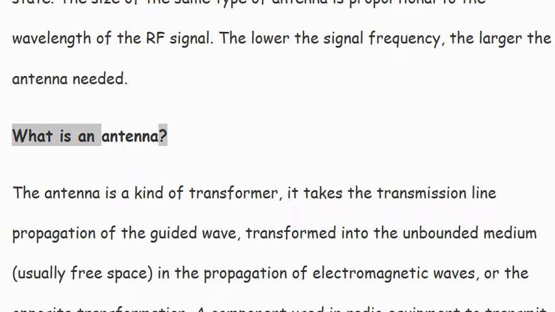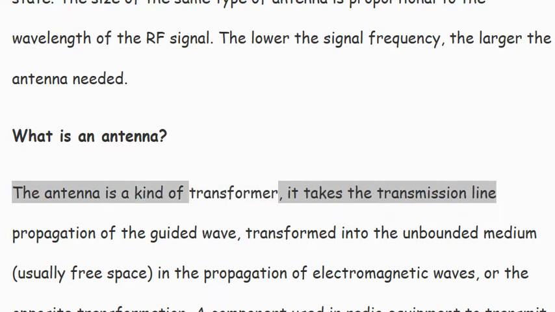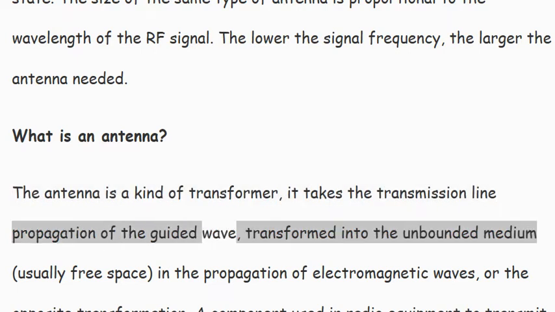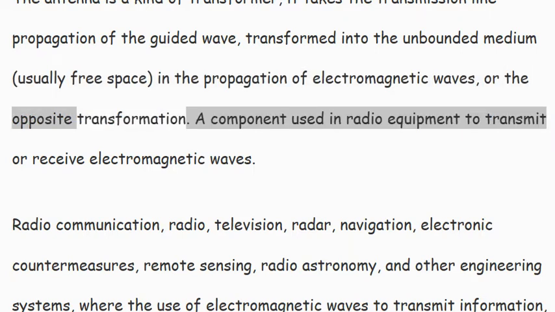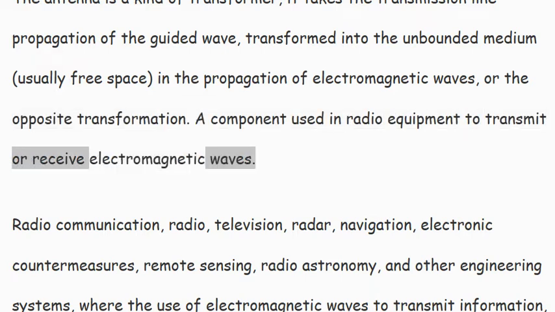What is an antenna? The antenna is a kind of transformer. It transforms the guided wave propagating on a transmission line into electromagnetic waves propagating in an unbounded medium, usually free space, or performs the opposite transformation. It is a component used in radio equipment to transmit or receive electromagnetic waves.